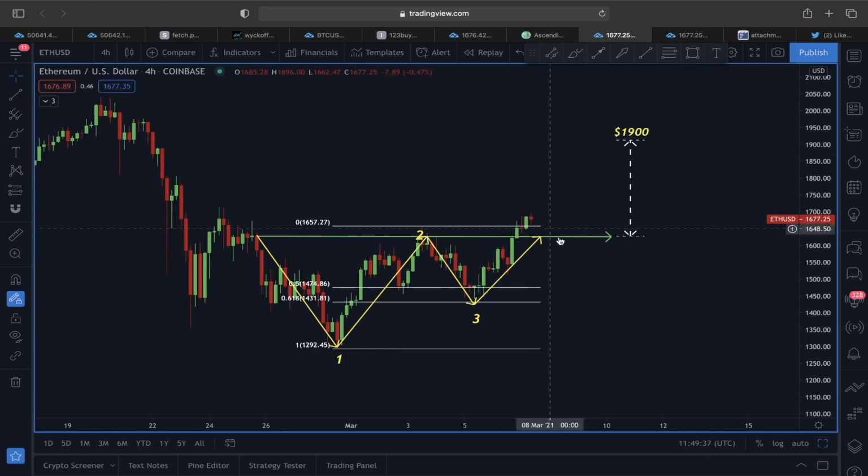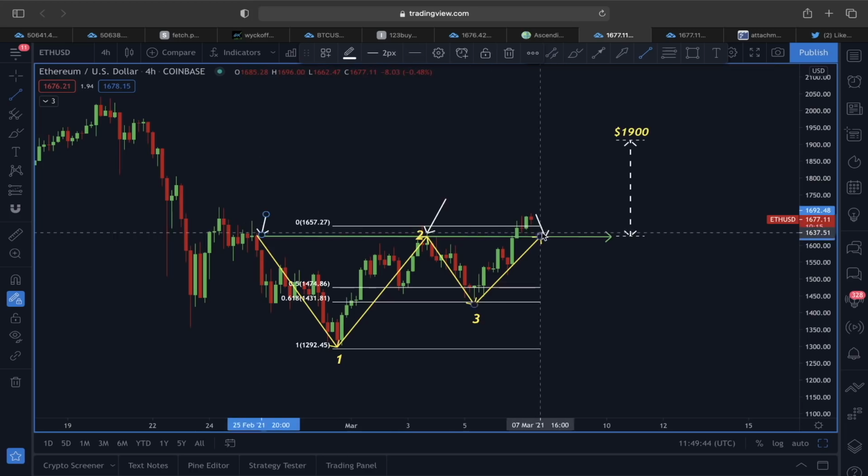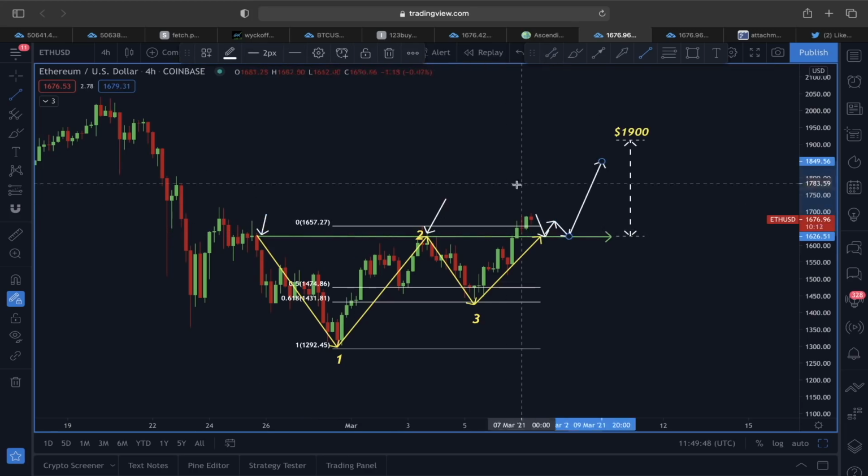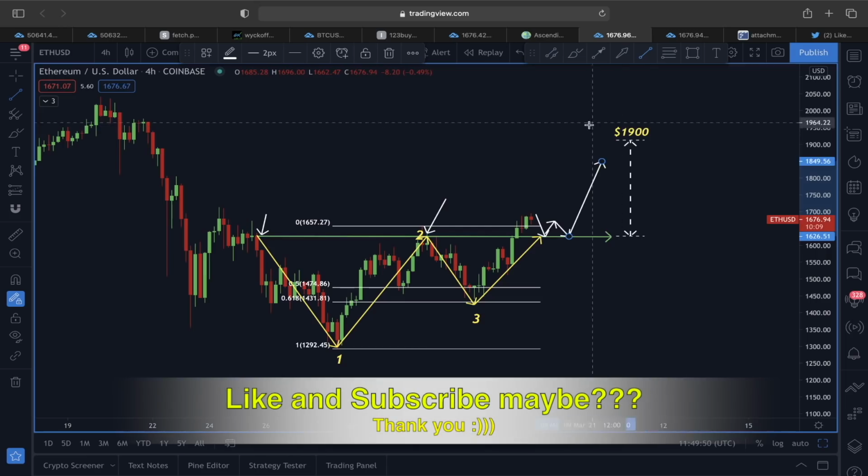We can also see some sort of a pullback, guys. We must also be aware of that, right? But finding support at the previous temporary resistance line is going to be another very strong support area, so we could still look for an upward target here around the 1900 price level.